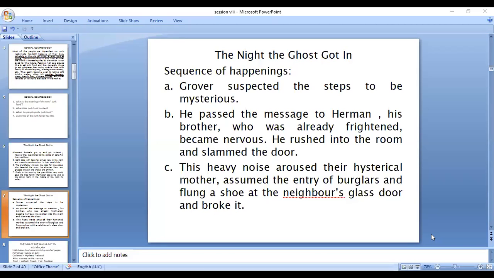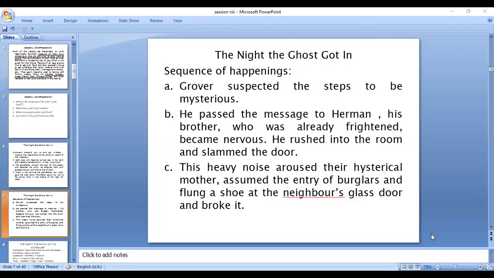Grover, first of all, suspected the steps to be very mysterious, very strange, because at 1 o'clock like that, he heard the steps. He was not able to make out, maybe his father, maybe his brother. But later on, the second thought tells him both of them are out of station. So whose steps would that be? He had his own suspicion.